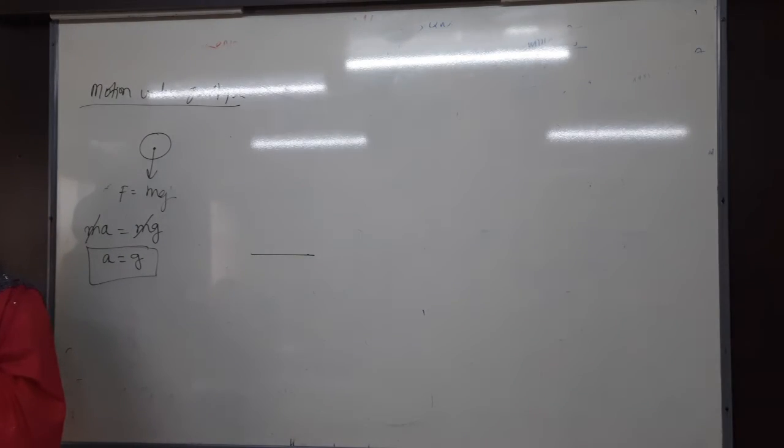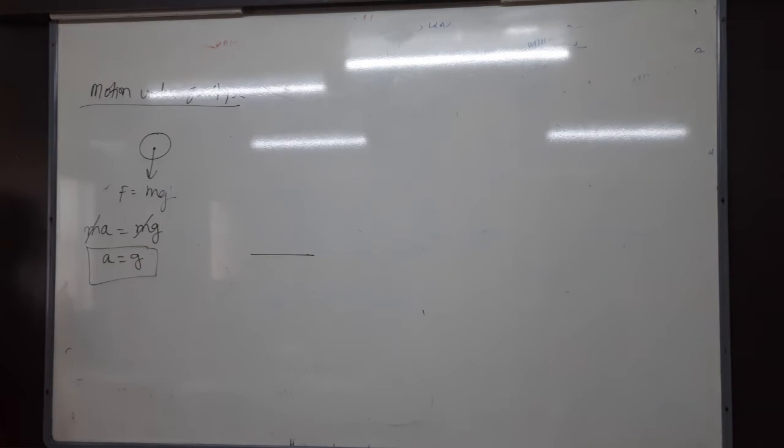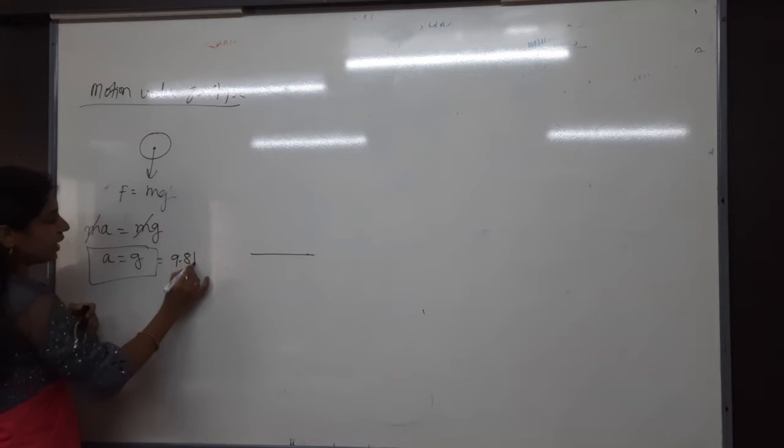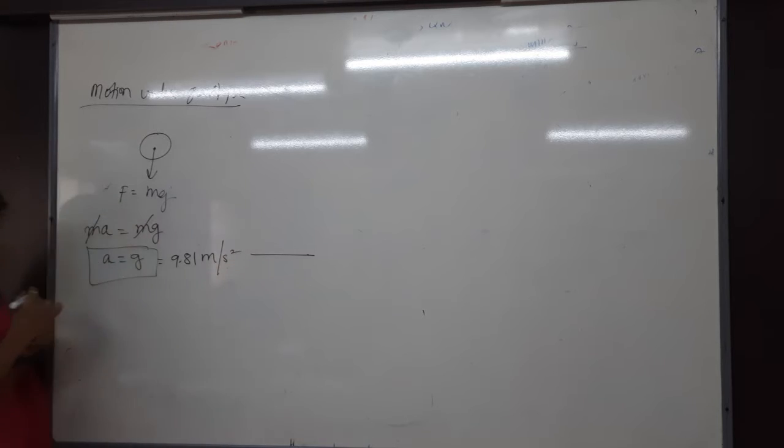Moving, velocity is changing or not? Velocity is changing. For example, if I release this one here, initially what is the velocity? Whenever I release it, it is 0, and finally the velocity is increasing or not? Velocity is increasing, so what will be there? Acceleration. Velocity is changing, so acceleration will be there. Which acceleration is there? Nothing but g, acceleration due to gravity. So a is equal to g. What is the g value? 9.81 meter per second square.